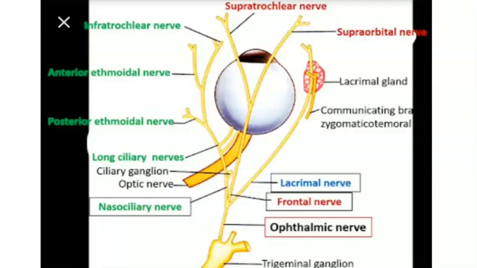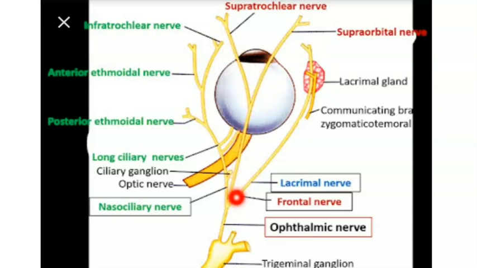So coming to the ophthalmic nerve here. So this is the right side of the eye. Okay, so can you see, this is the lateral side, this is the front side, and this is the medial side. So front means frontal nerve. Okay, so this is the frontal nerve. Frontal nerve has two branches, supraorbital and supratrochlear. So the frontal nerve is a branch of the ophthalmic nerve.